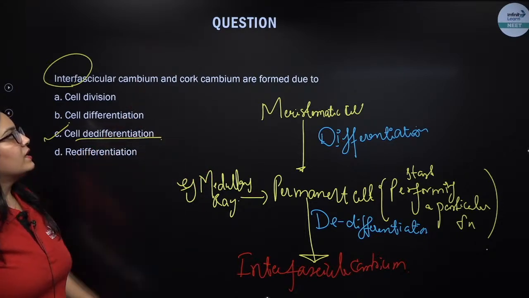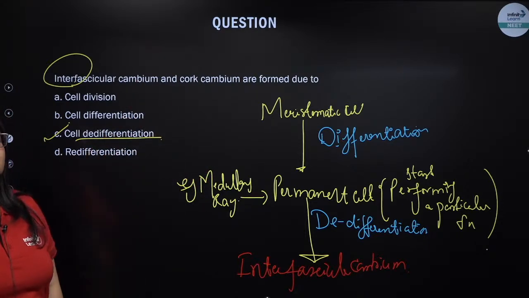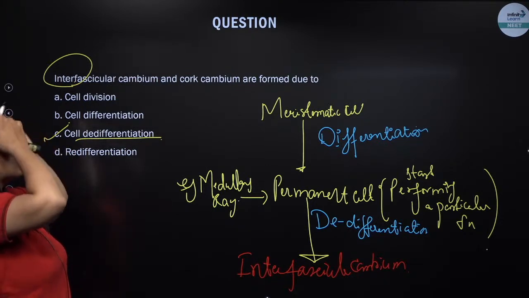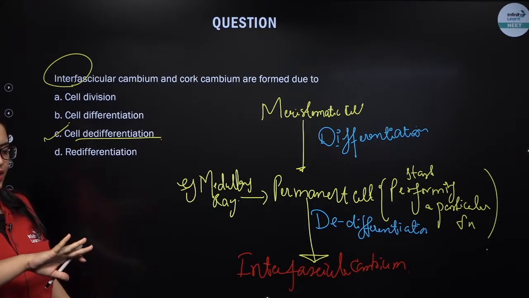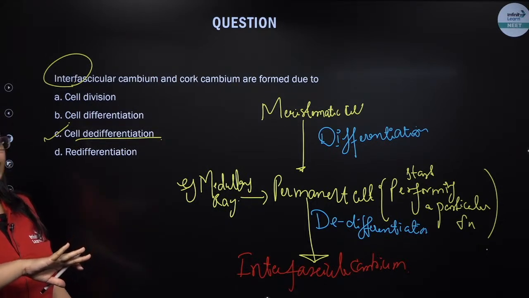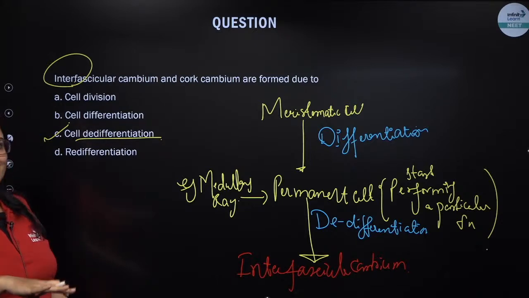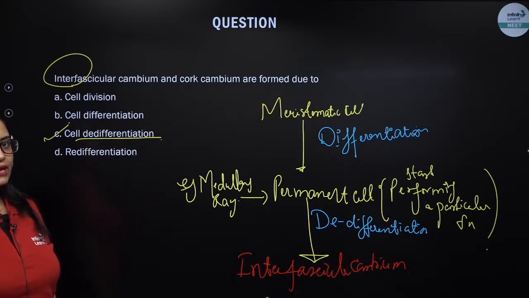Next, similarly, cork cambium cells are also produced because of dedifferentiation in the cortex cells present in the dicot stem, right? So what happens, my dear students? In the cortex region, cortical cells will undergo dedifferentiation, become meristematic and form cork cambium.